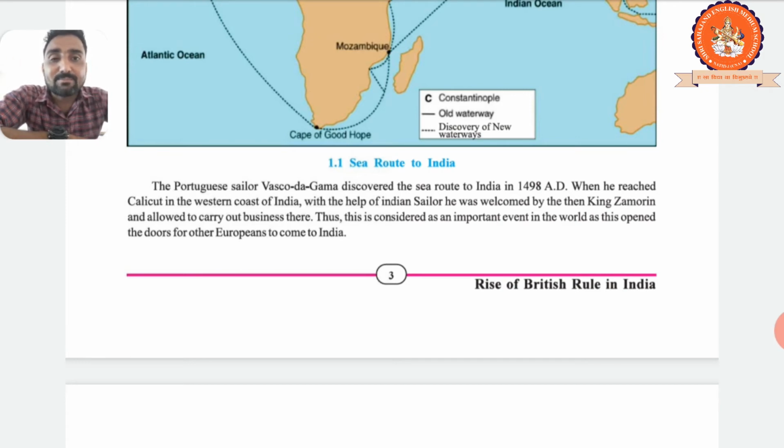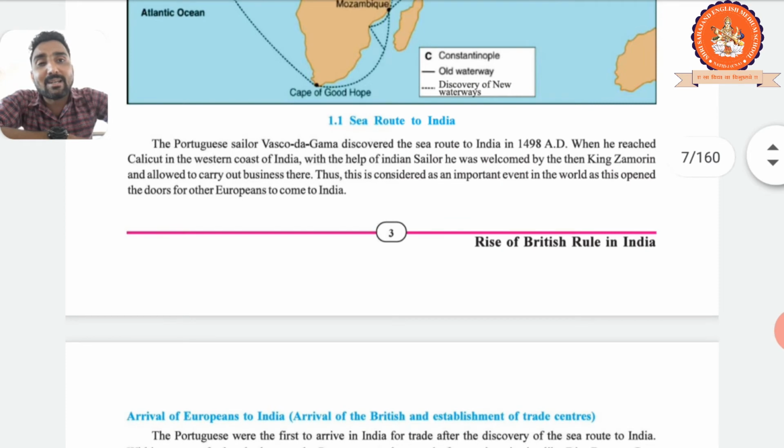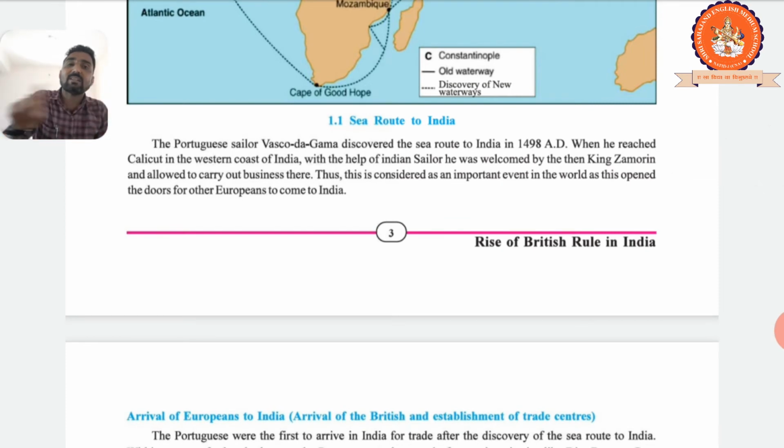Clear it. Columbus from Spain and Vasco da Gama from Portugal. Clear? And Bartolomeu Diaz also from Portugal, with support from the Portuguese. Right? And Amerigo Vespucci, the one more character who clarified that this land is a different land. So these are the new characters. The name is Vasco da Gama from Portugal, and he discovered India in 1498.